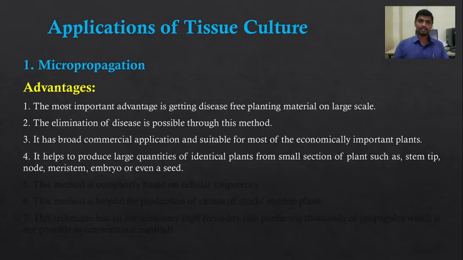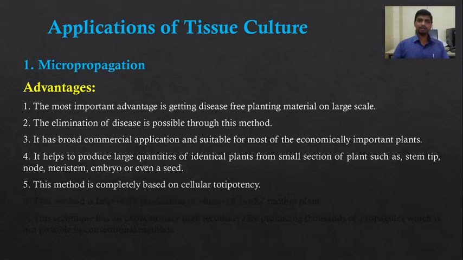So micropropagation is in vitro clonal propagation from small sections of plants such as stem tip, node, meristem, embryo, or even a seed. It produces a large number of identical plants from the smallest part of the plant. This method is completely based on cellular totipotency.